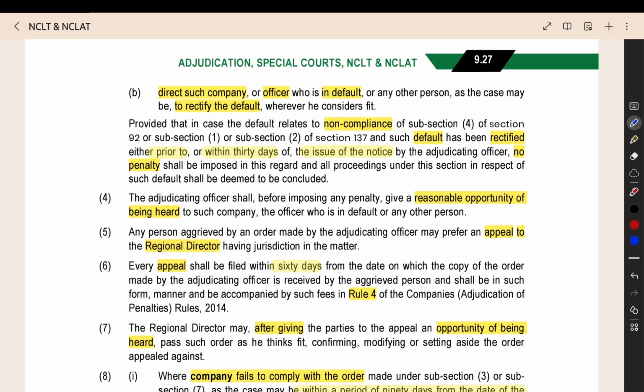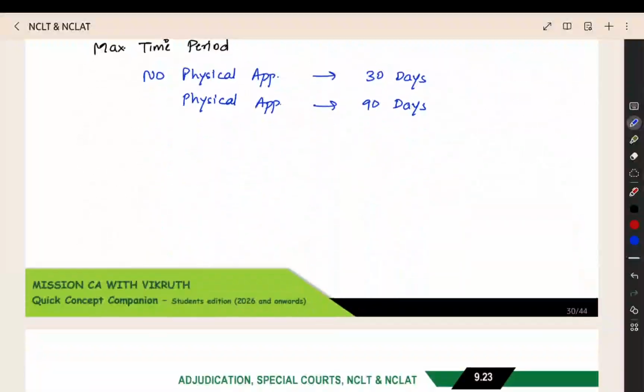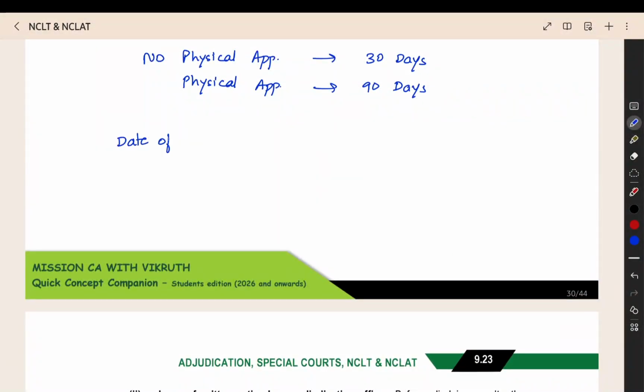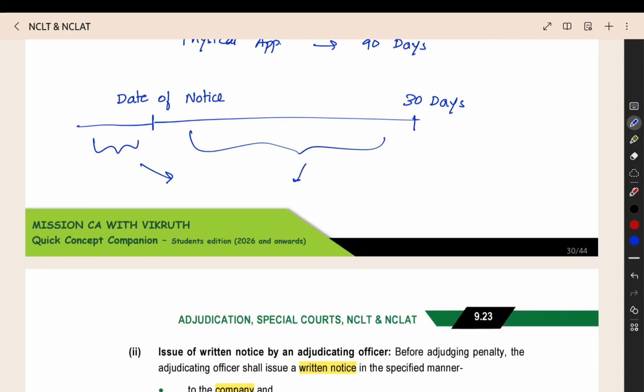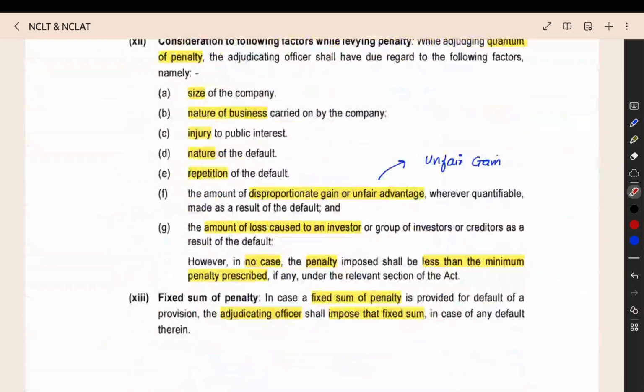And this is one more important point. You are getting the notice, right? Within 30 days from the date of notice, or prior to the date of notice, you know that you have done an offense, and prior to the date of notice or within 30 days from the date of notice, you rectified the default. Like you completed everything, you did some payment, or whatever is the non-compliance, you rectified it. Then no penalty will be imposed on you. This is one important thing. Even if you do the offense and you are getting the notice, after that, within 30 days, if you rectify it, there will be no penalty levied on the company or the officers.